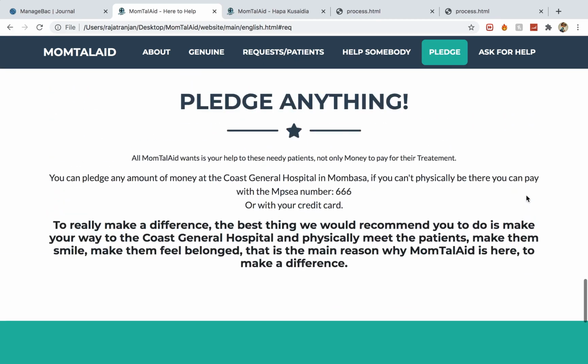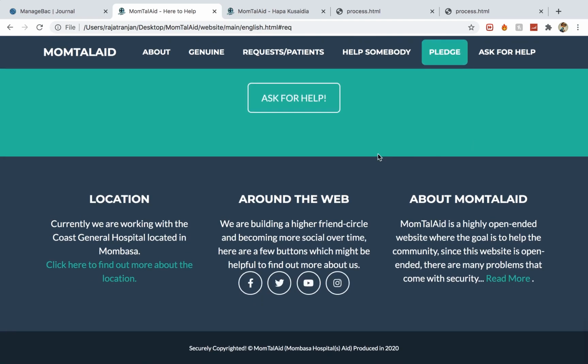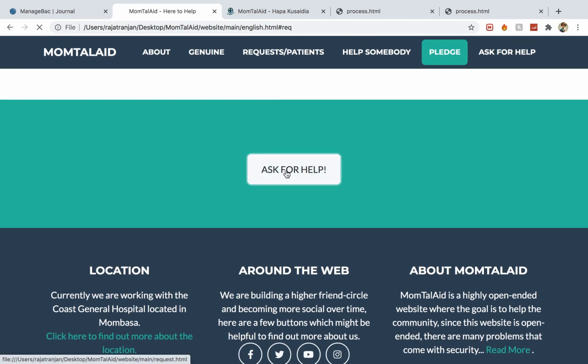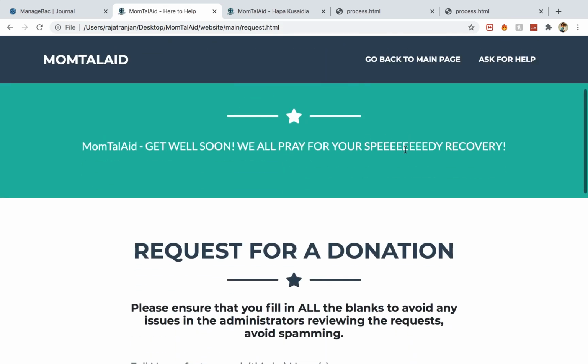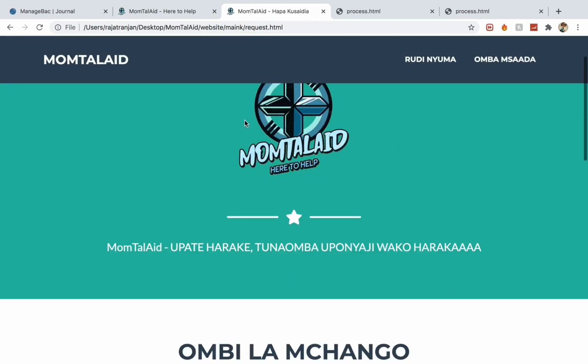So now here this is 666 because I don't know what the number is, and credit card I also don't know what the number is. But now here the user can go down over here and just click on ask for help, and now as you can see this is in English. Now I'm going to do exactly the same thing, go down and ask for help, but this is in Swahili.